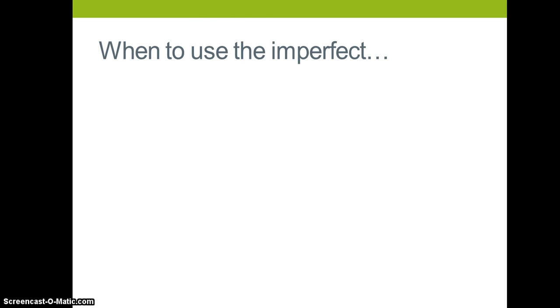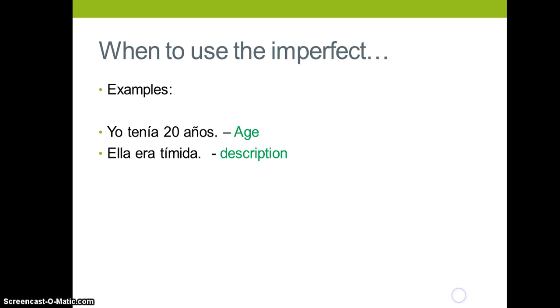Okay, let's move on and look at when to use the imperfect. So here are some examples. "Yo tenía 20 años," we're talking about age. "Ella era tímida," that's she was shy, that's an example of somebody's personality, so it's description. "Nosotros peleábamos," we used to fight. Okay, if you need to pause and copy, please do so.